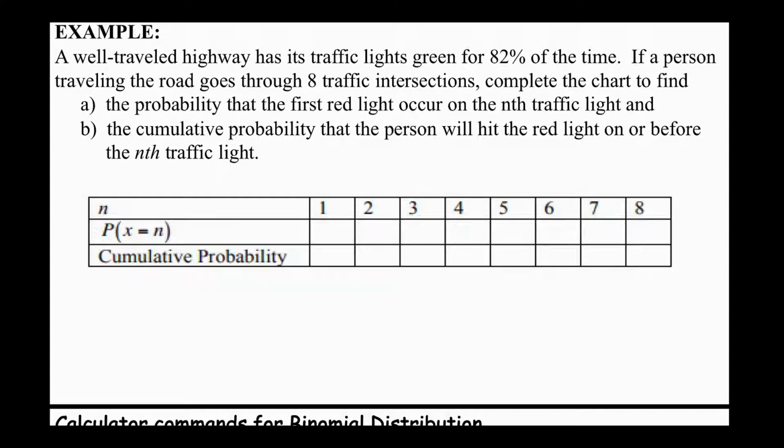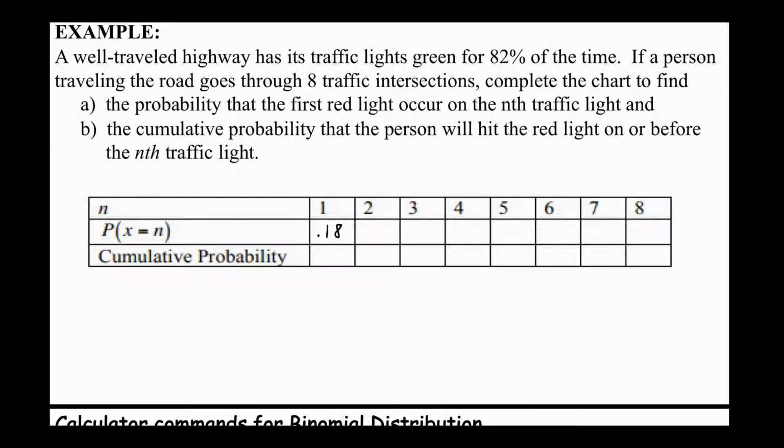Stopping with a red, that's 18%. So what is the probability that I go through the first one and I get a red light? 18%. The probability that I got a red light on the very first light is 18%. I've got to stop.